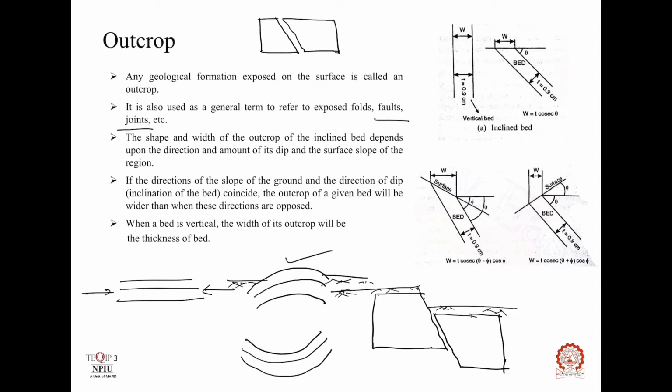This will be outcrop of the fault, and this is the outcrop of joint.